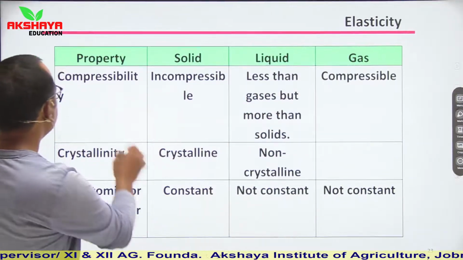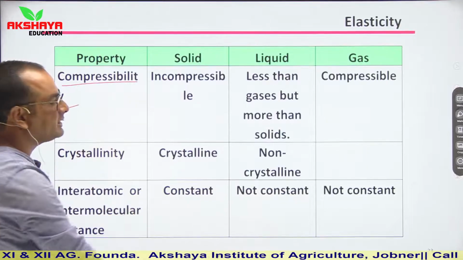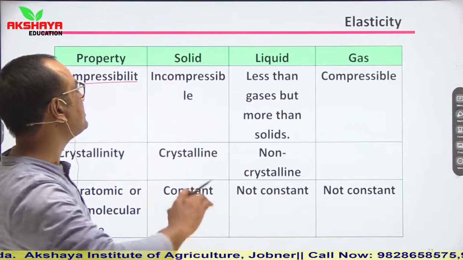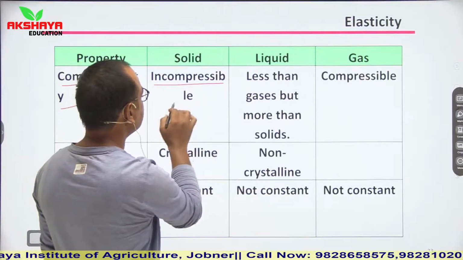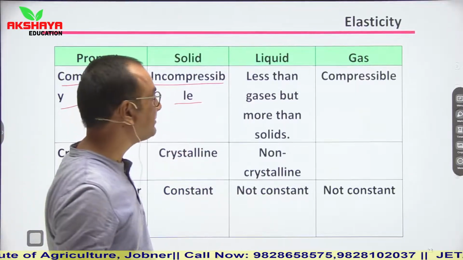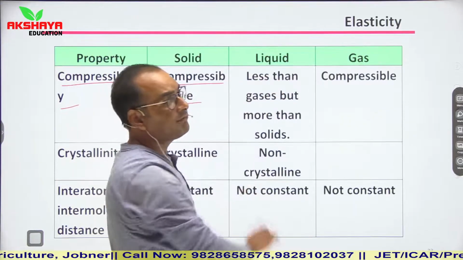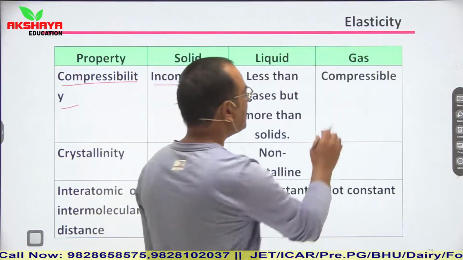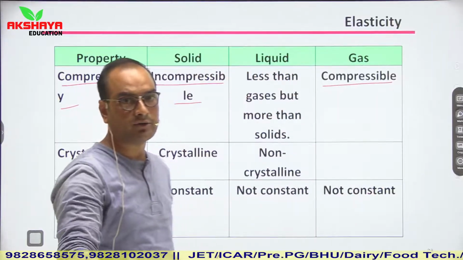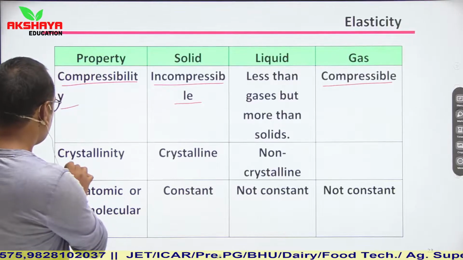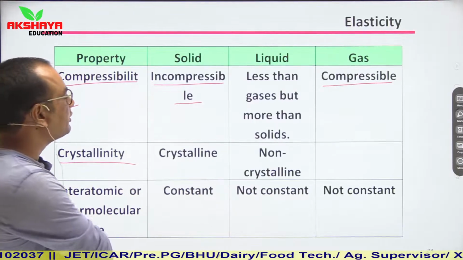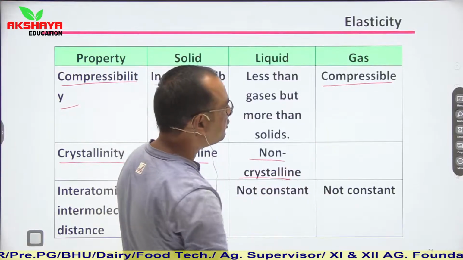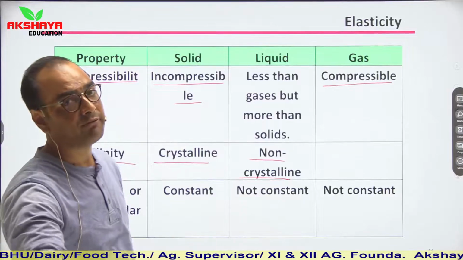Then compressibility. If we talk about the compressibility factor, there is least compression, or you can say negligible compression, in case of solids. So solids are incompressible. Compressibility of liquids is greater than solids and less than gases, and gases are highly compressible. Then crystallinity. Solids are crystalline, liquids are non-crystalline, and we cannot give the crystallinity concept for gases.